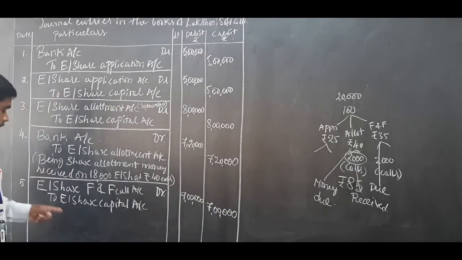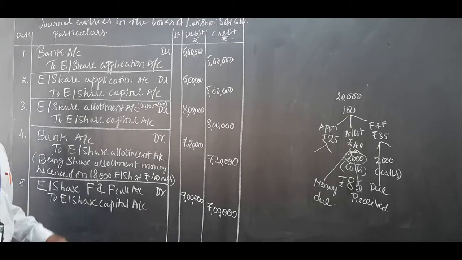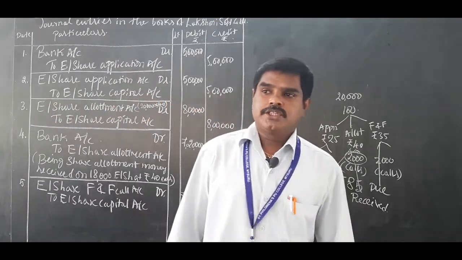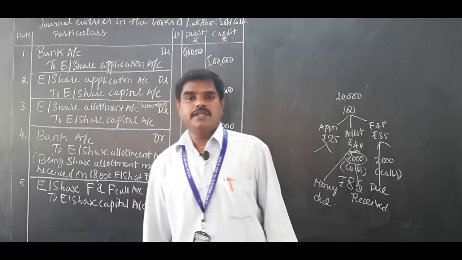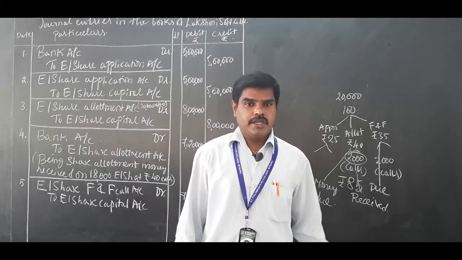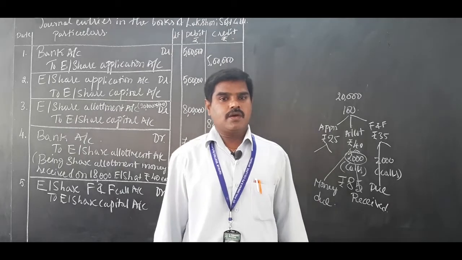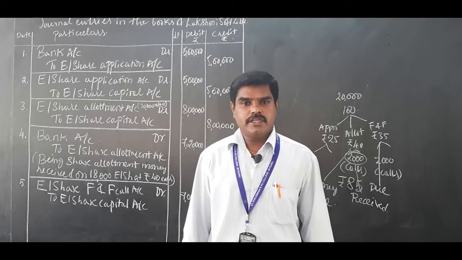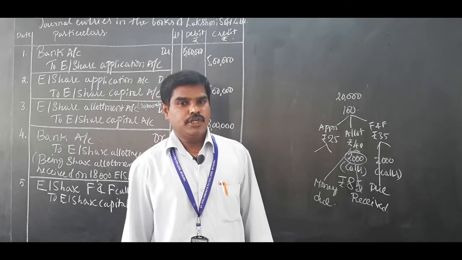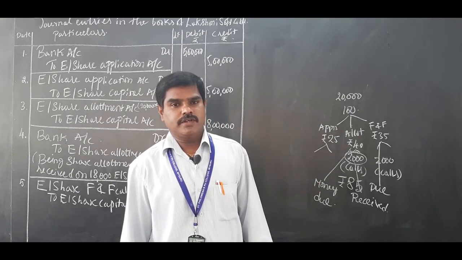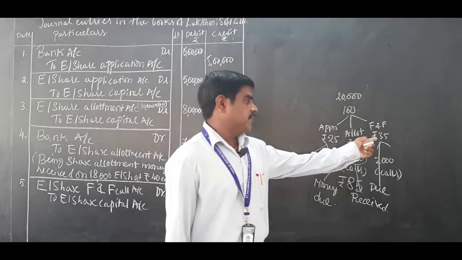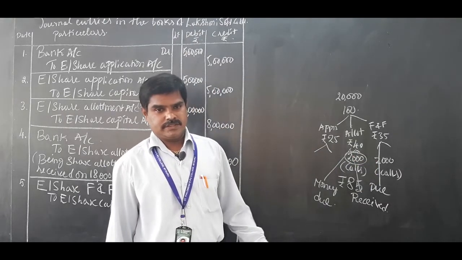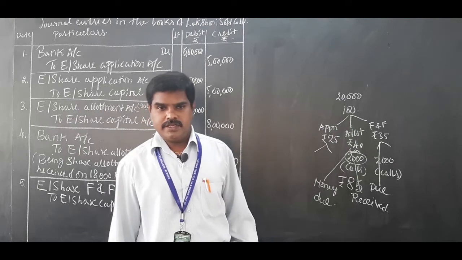Narration, you can write it there: being share first and final call money due on 20,000 equity shares at rupees 35 each.